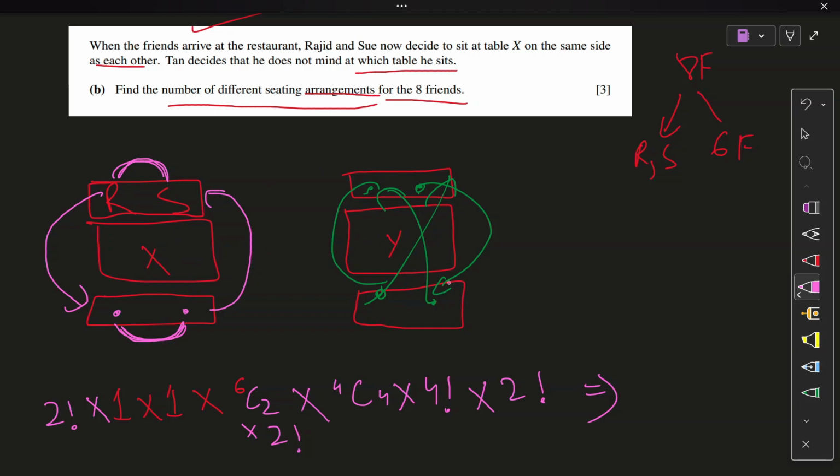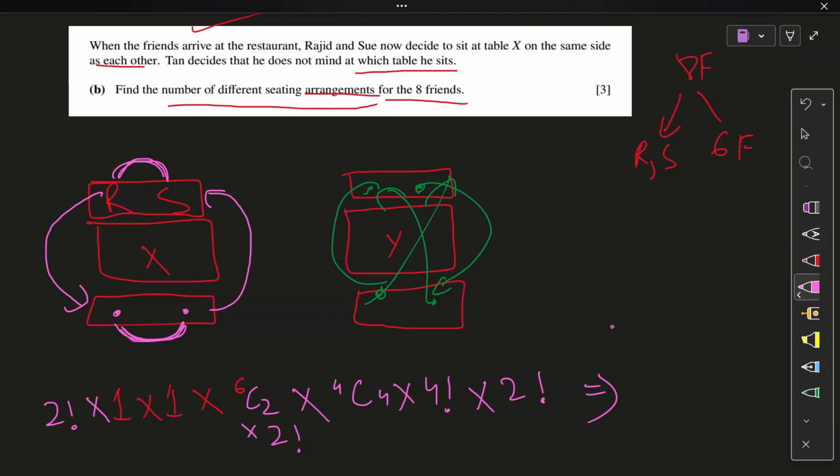Now you might think, sir, just a query, very pointless but important. I don't know who the four people seated here are. Maybe we are talking about a specific case. No, my brother or sister, we are not. See, it's 6C2. Combinations do this. The point of combination and permutation is that any two out of the six, and out of the remaining, any four people will be seated on the next table. So that will consider all the combinations with their specific arrangements. And that covers everything. Let's check out the answer.